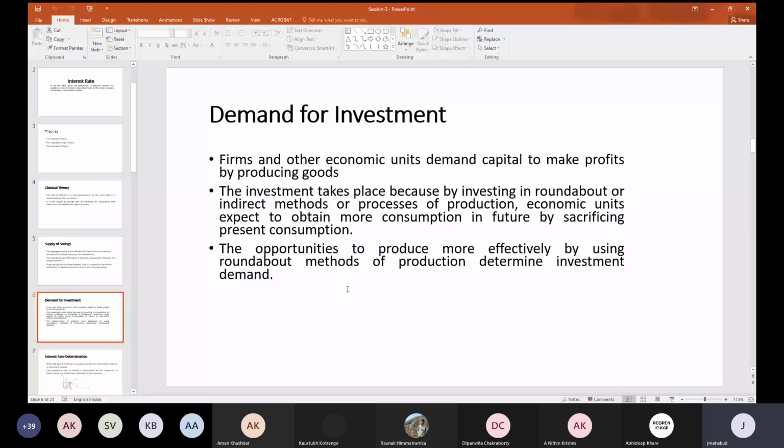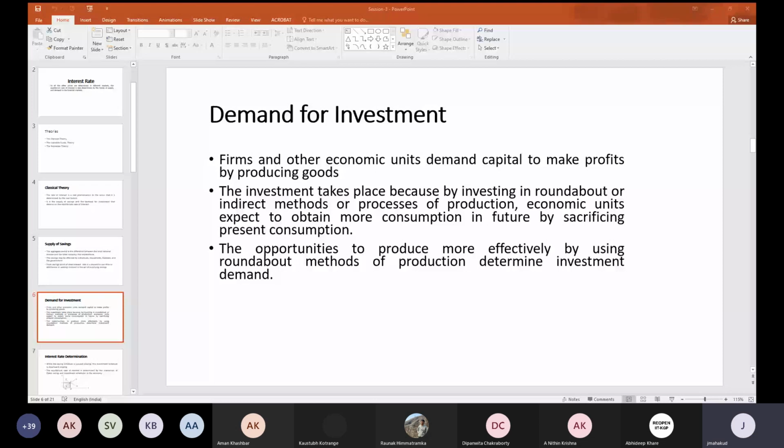Mostly the demand is made by firms or other economic units who need capital or money to produce goods, and accordingly they make profits. So whatever money is saved is invested in the market for production or investment purposes, and wherever equality exists between savings and investment, there the equilibrium rate of interest is determined.